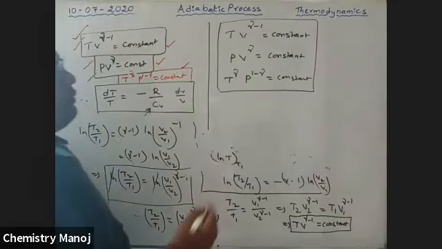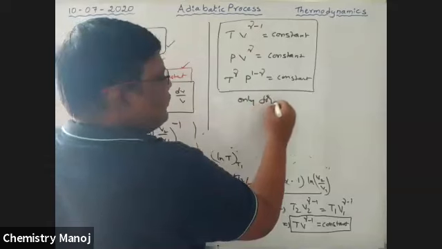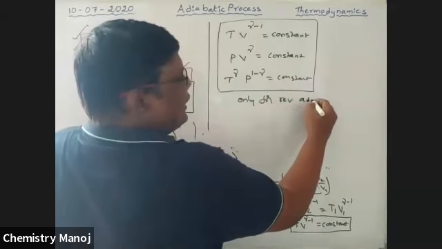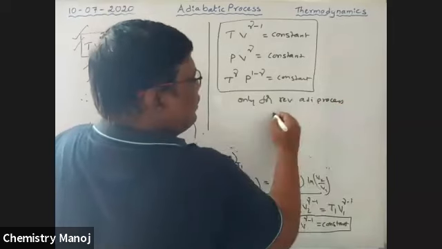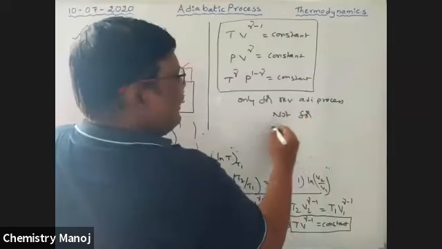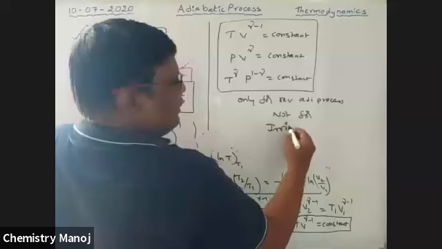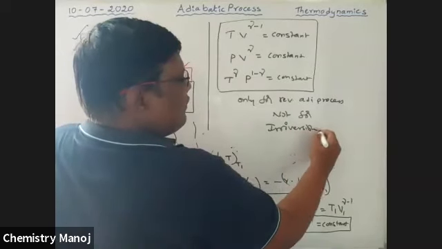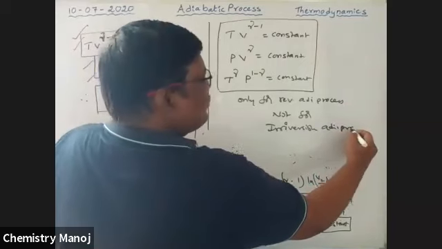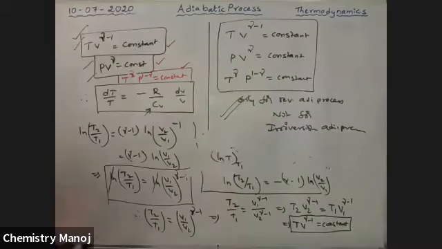These are applicable only for reversible adiabatic processes, not for irreversible adiabatic processes. So very, very important. These are applicable only for reversible adiabatic process, not for irreversible processes. Now we are going to derive a relation to solve the work done for an adiabatic process in a reversible case and an irreversible case.